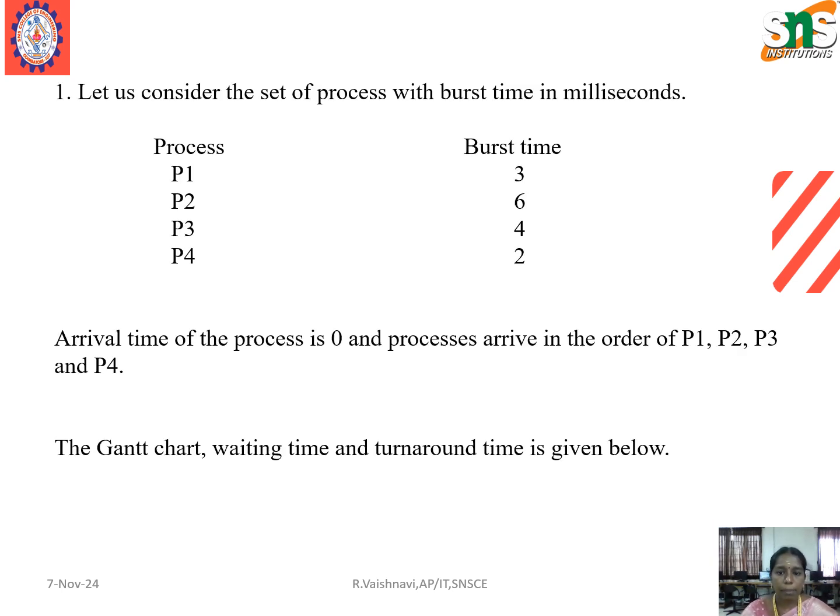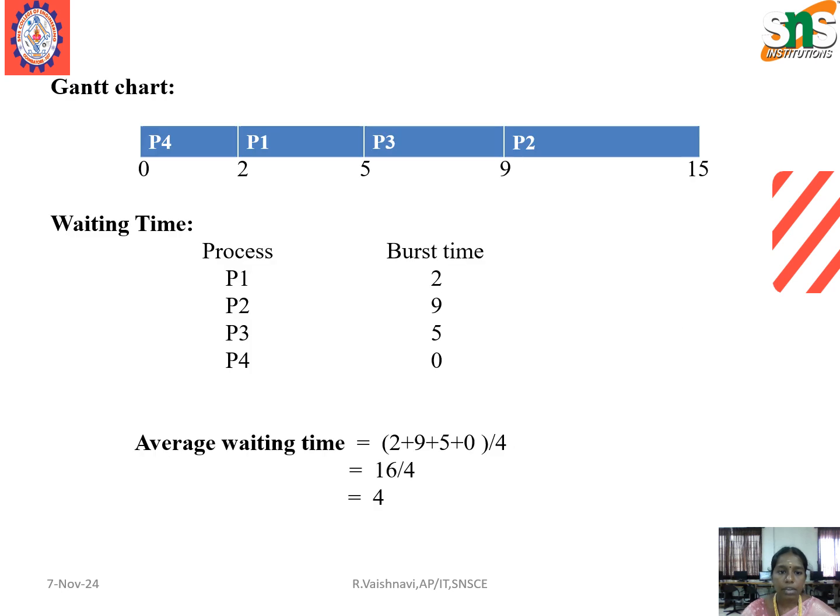Here we have an example for the SJF. Here the given processes are 4, with their burst times. Here we have to find the waiting time and turnaround time, and we have to provide the Gantt chart for the problem. Next, here we define the Gantt chart. Initially process 4 will execute first because the burst time of process 4 is smallest, so we start process 4 and then process 1 and then process 3 and then process 2.